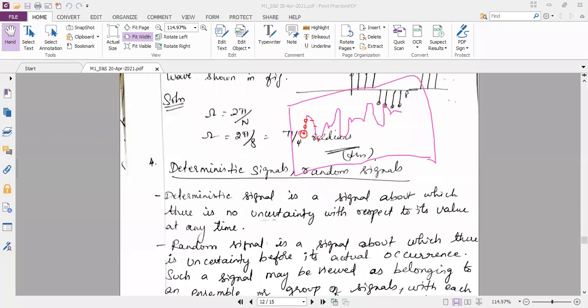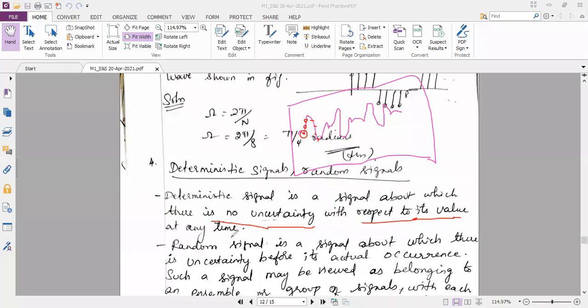So the example of a random signal is the ECG signal, or also I can say noise signal. We do not know how the noise signal will be; it will not be uniform. It may be high, it may be low. So there will be fluctuations in the noise signal, and we will have much uncertainty. Uncertainty means the values are not predictable, the values are not constant. Whereas a deterministic signal means there is no uncertainty. I hope you understood the meaning of no uncertainty. That means the values are the same.